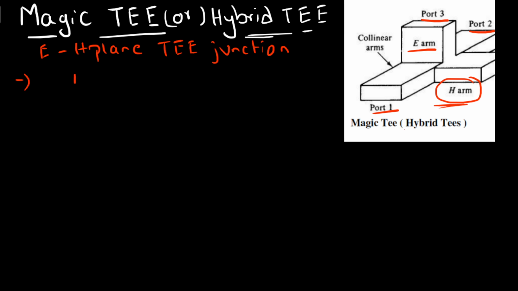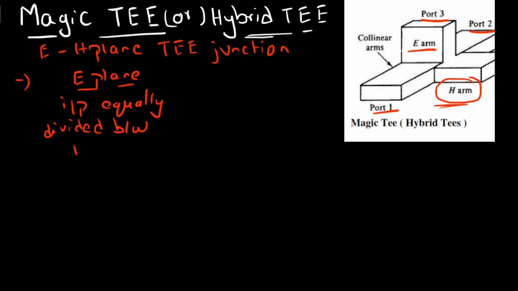So what is the E plane property? The E plane property is that whatever input is applied at the E arm is equally divided between port 1 and 2, having 180 degrees phase shift.